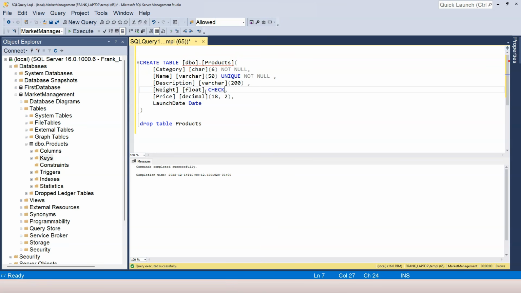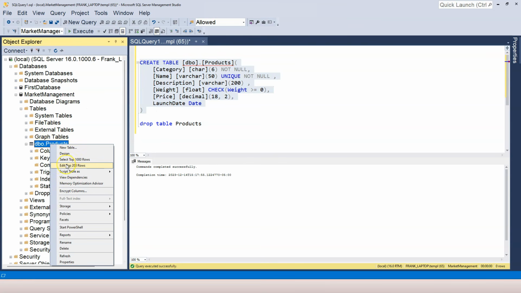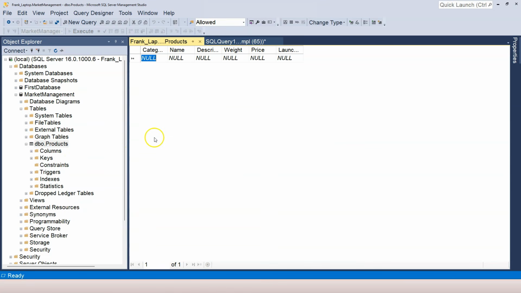So I can say check followed by the brackets. And then inside the bracket, I can specify a logic expression. So for example, I can say weight has to be greater or equal to 0. Now I can drop the table and recreate it. So after I recreate it, right click on the table and click on edit top 200 rows.